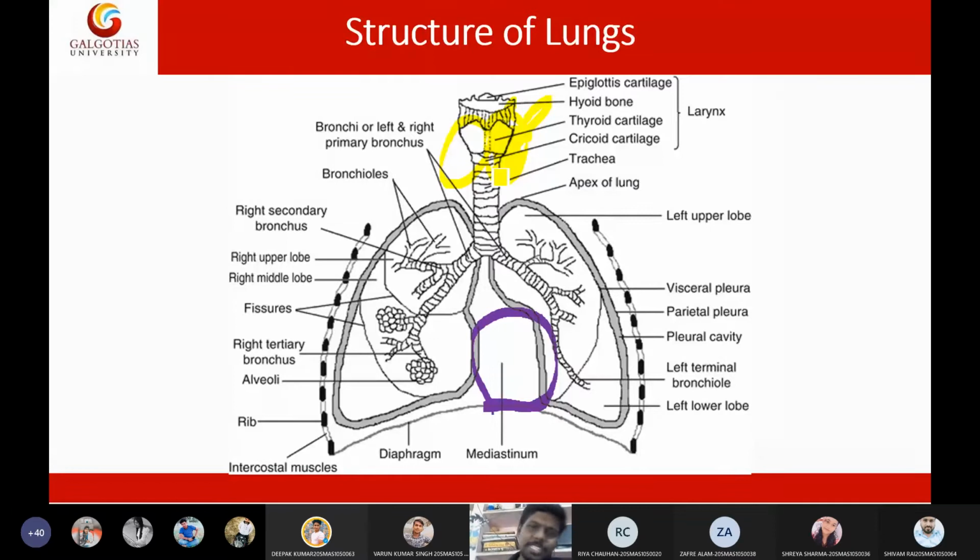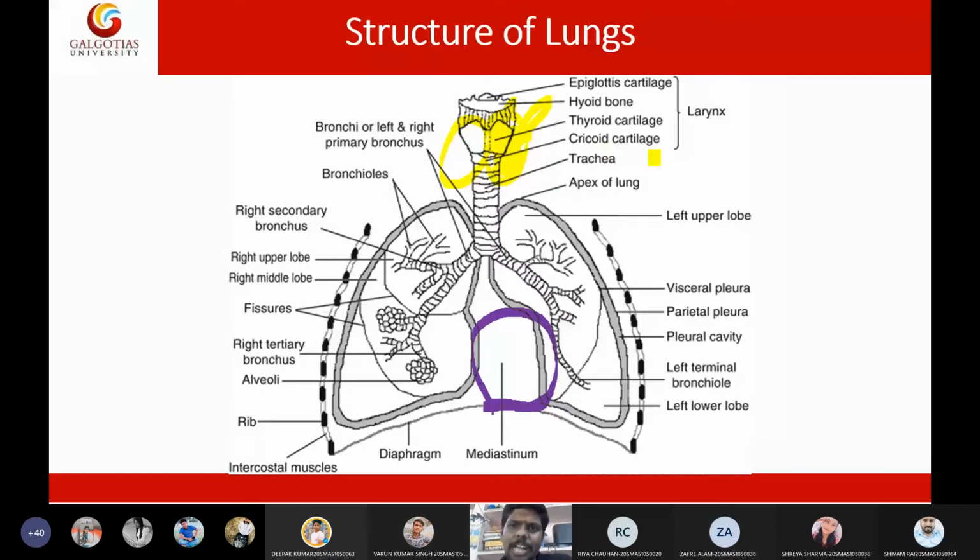If the T3 and T4 levels are decreased, you will undergo a condition called hypothyroidism, and with increased levels, a condition called hyperthyroidism. That is maintained by this thyroid gland, which is situated at the thyroid cartilage of the larynx.